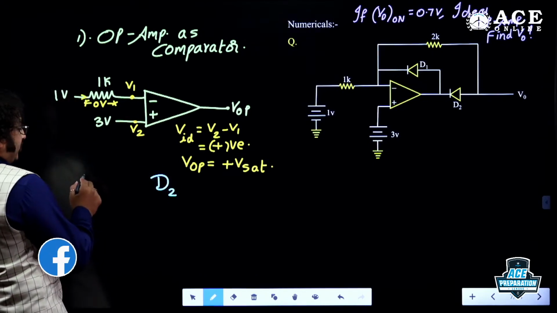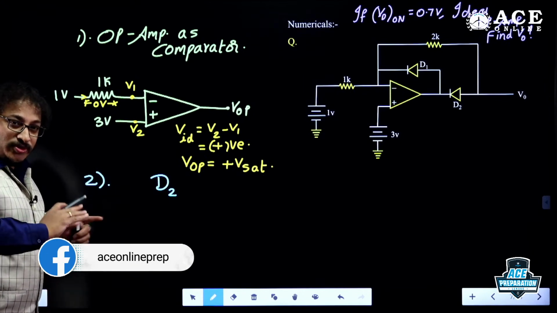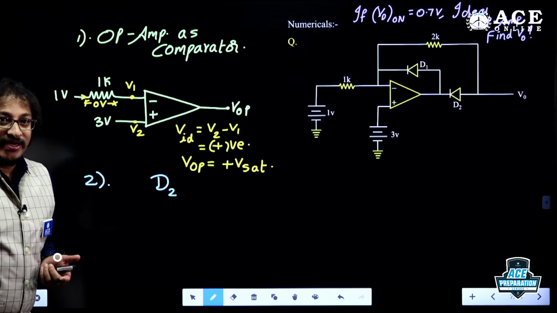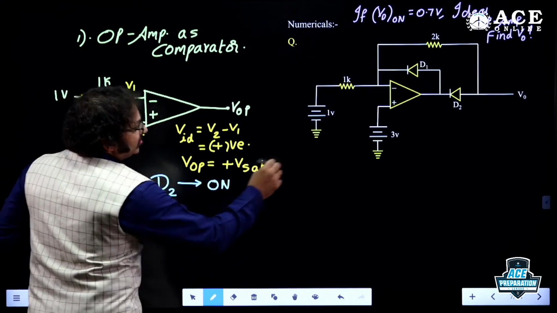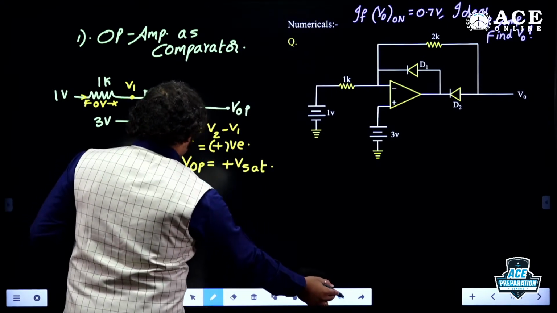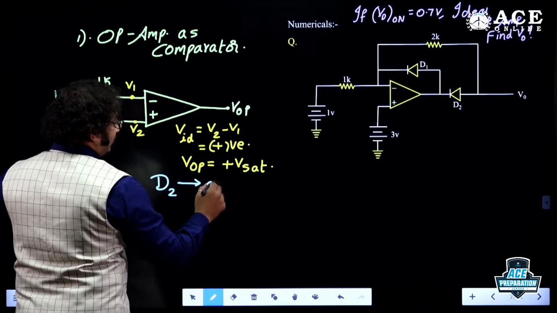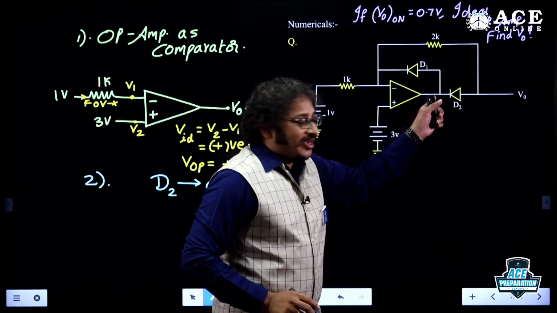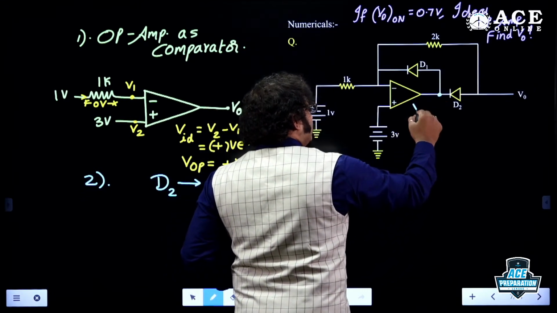So it is very clear, my dear students. I'm sorry, this is step 2. Step 1 is done. Step 2 is nothing but identifying the status of the diode or a device, BJT, MOSFET, any device. So what is D2, dear students? D2 is off. Why? Because it is the highest positive voltage. This is VOP.